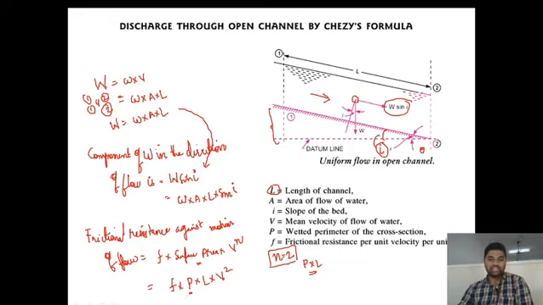Let it be equation 2 of frictional resistance, and there is a component of W in the direction of the flow, let it be equation 1.